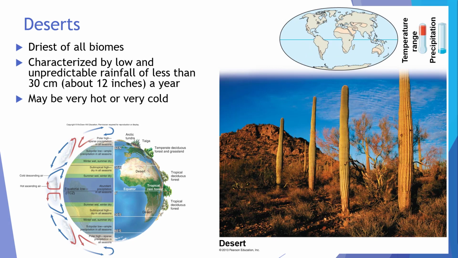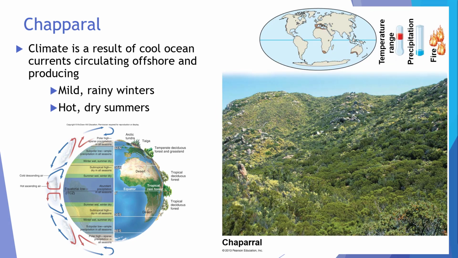Deserts are the driest of all biomes and are characterized by low, unpredictable rainfall. The Great Deserts occur at 30 degrees north and south latitude, and because their temperatures are not moderated by water, they can get very hot and they can also get very cold at night in the winter. The chaparral biome is the result of cool ocean currents circulating offshore and producing mild rainy winters and hot dry summers. Fire is a large threat in chaparral biomes, and much of California is actually a chaparral biome.